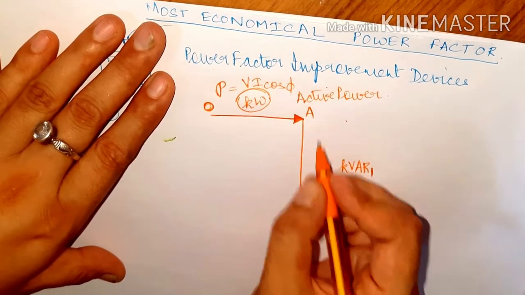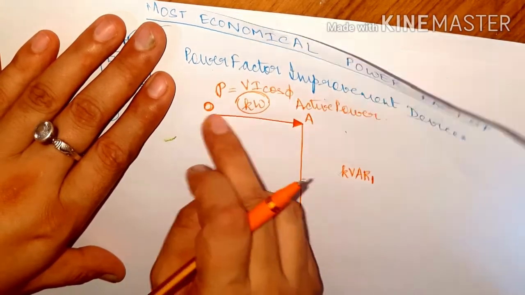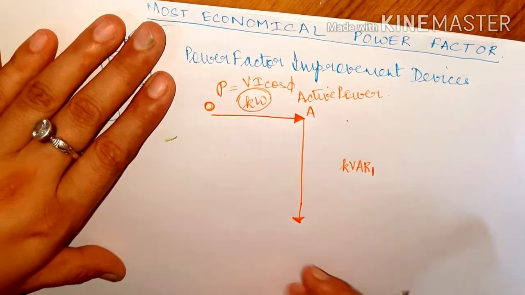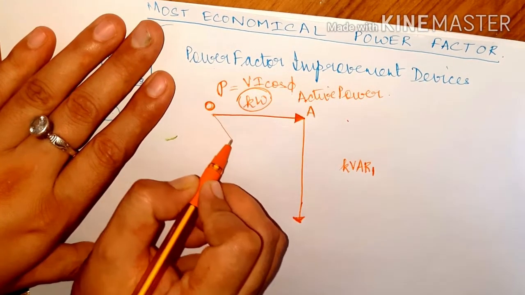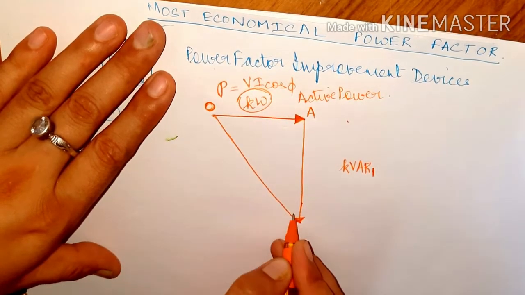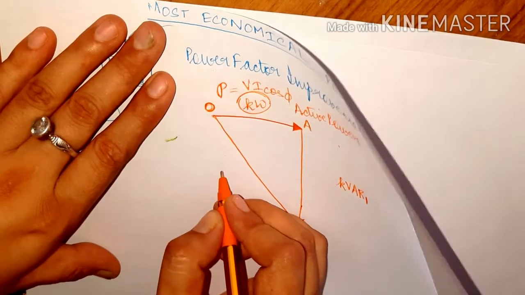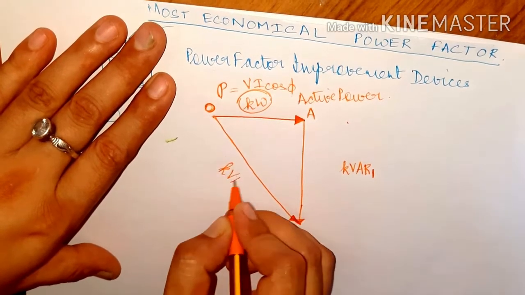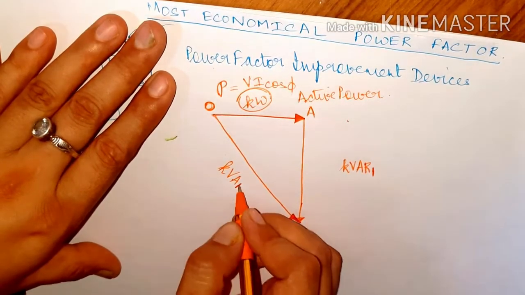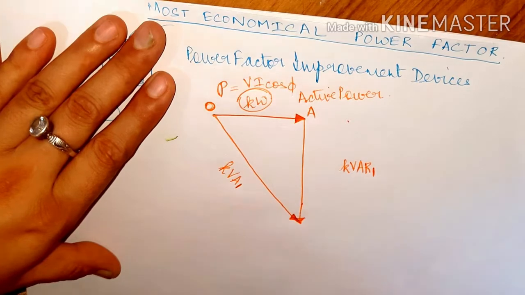When you find the resultant as per the triangle law of vector addition, on the hypotenuse you get the total, which is nothing but the apparent power, that is kVA, for the first case, which is being drawn in orange.